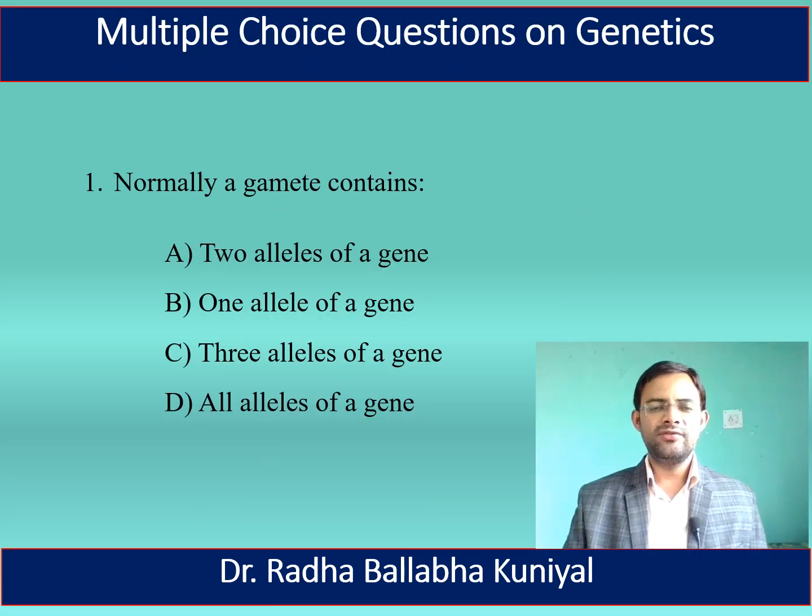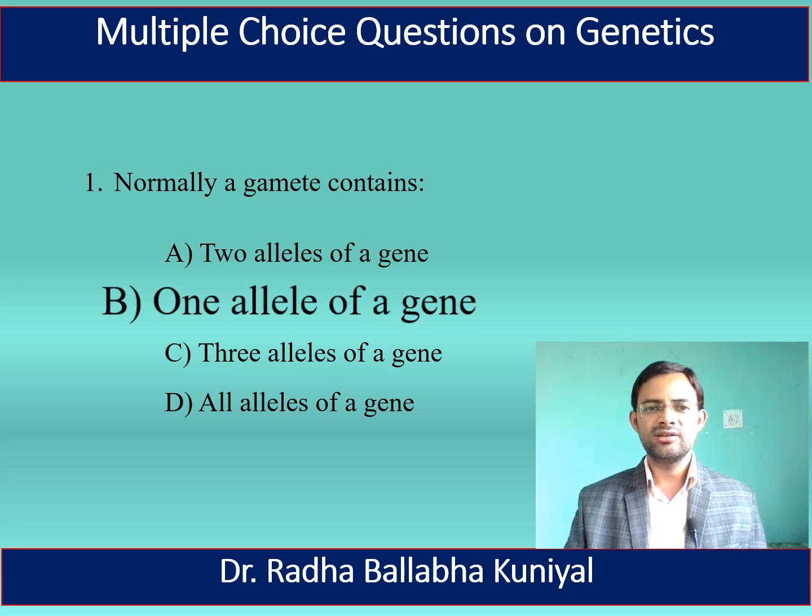Now here, the first question is, normally a gamete contains A. Two alleles of a gene, B. One allele of a gene, C. Three alleles of a gene, D. All alleles of a gene. Here, the correct answer is one allele of a gene. Normally, a gamete contains one allele of a gene.